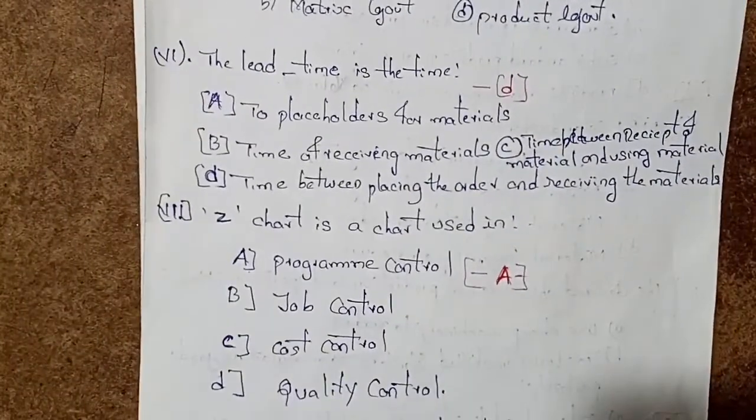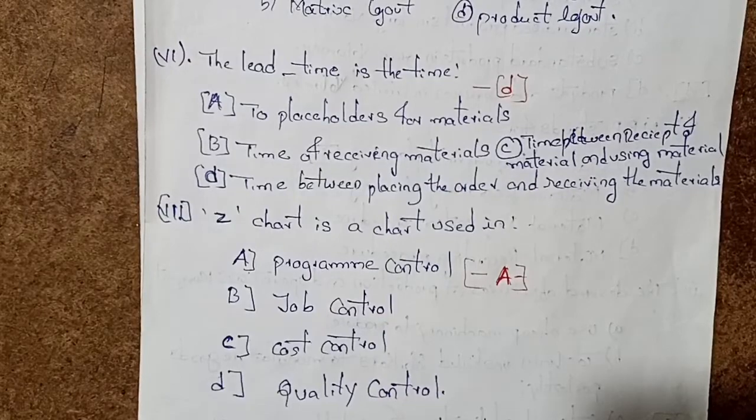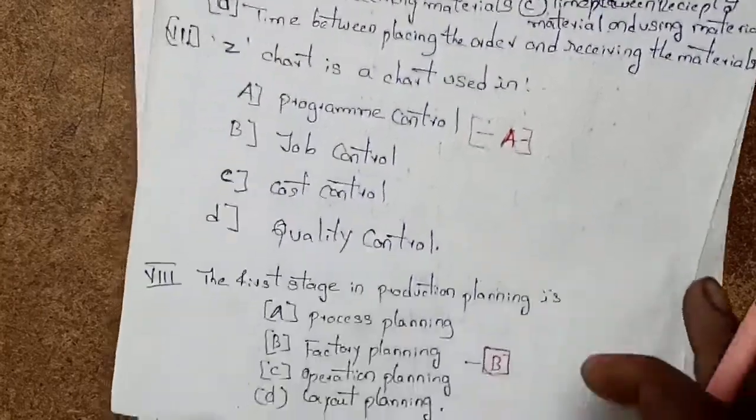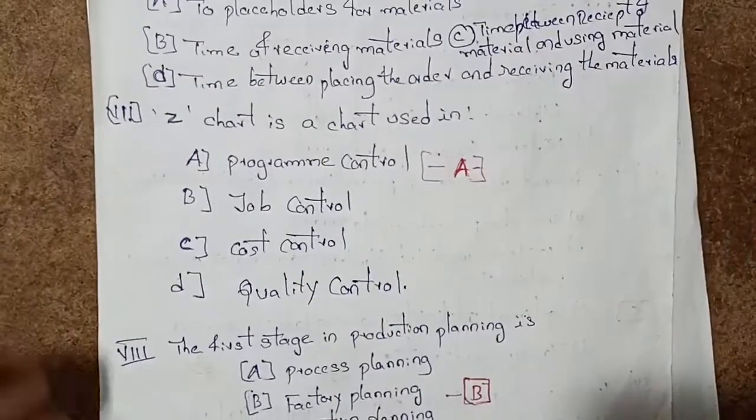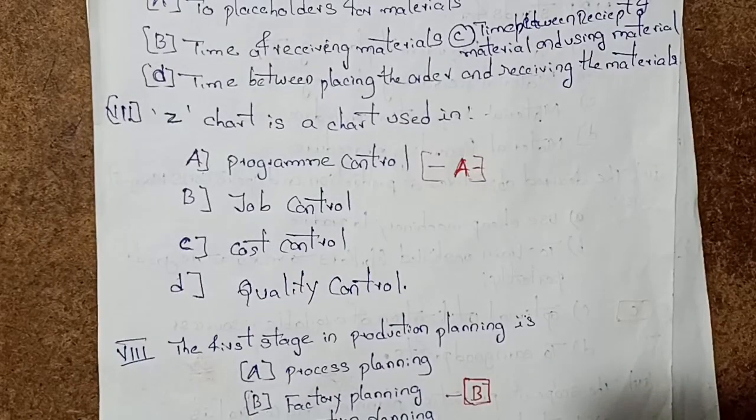Next, the seventh one. Gantt chart is used for programme control, job control, cost control, or quality control. Select option A, programme control. Gantt chart is used in programme control.